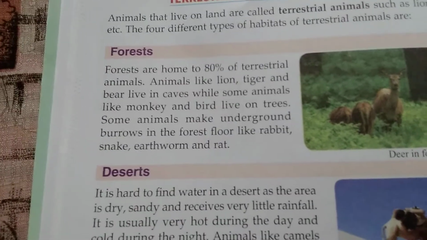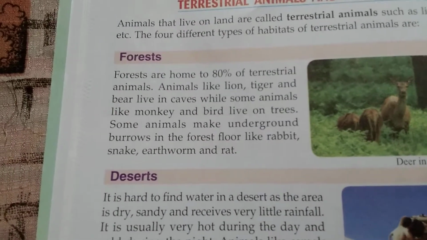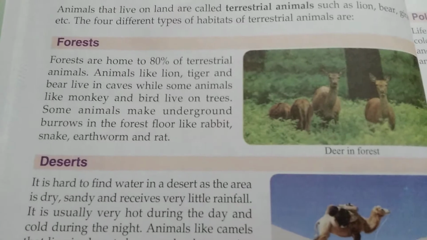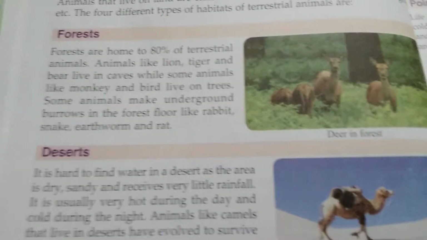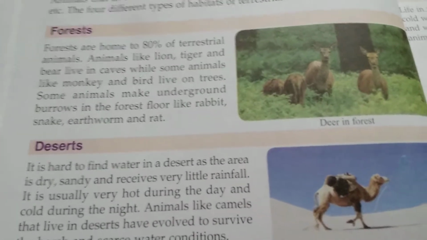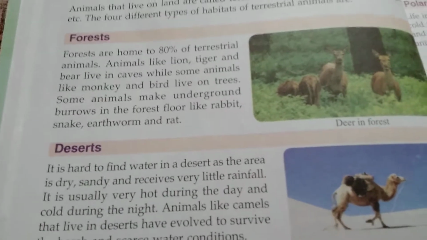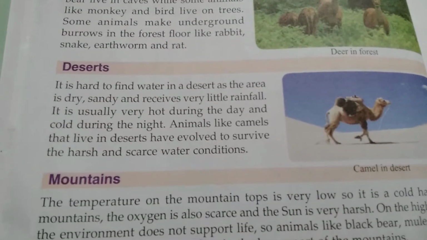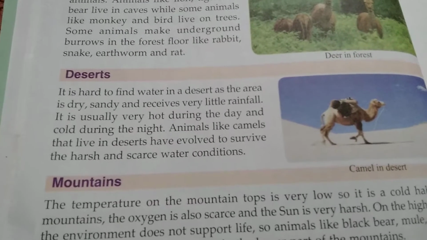Some animals make underground burrows in the forest floor. They make small holes on the ground, and they live within it. Such animals are rabbit, snake, earthworm, rat, etc. So forest is a large area. Now I'm telling you about deserts.